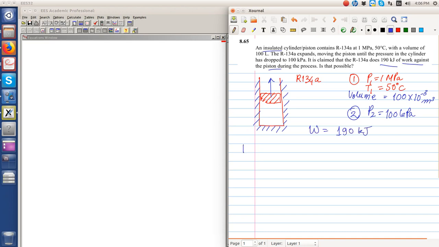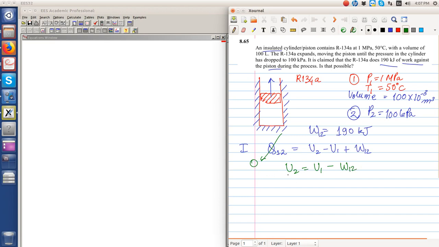Using the first law of thermodynamics, we straightforwardly have Q12 equal to U2 minus U1 plus W12. Because the cylinder is insulated, U2 is equal to U1 minus W12.